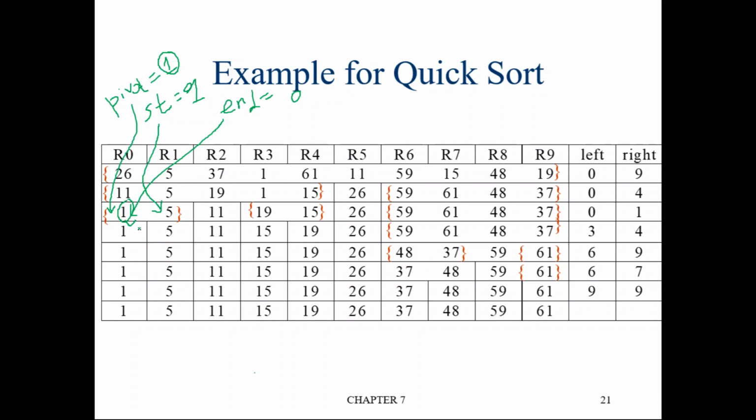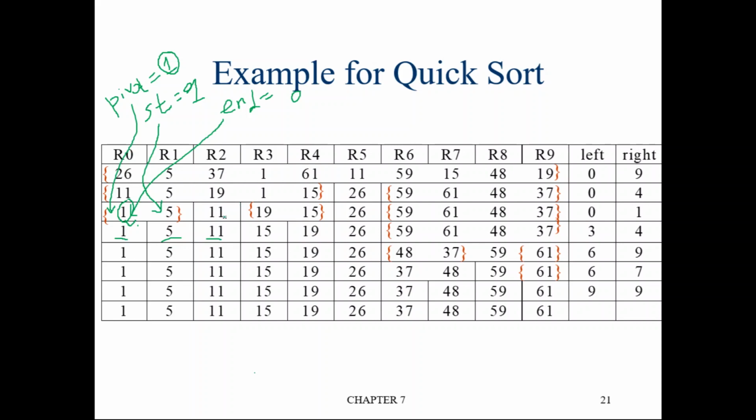So now what happened after this? 1 is in the correct position, 5 is in the correct position, 11 is also in the correct position. Okay, fine. So similarly we can do for other parts also. Say for example this 19, 15 also we can work out like that.